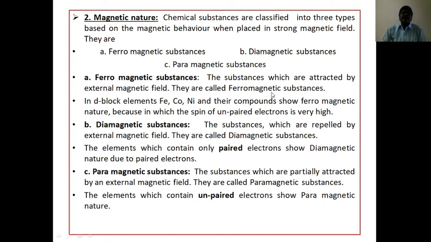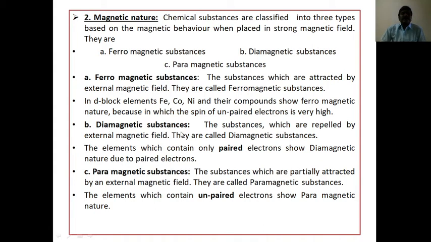What are the examples of ferromagnetic substances? Iron, cobalt, nickel, and also their compounds. Why? Because in them the spin of unpaired electrons is very high. So they act as ferromagnetic.